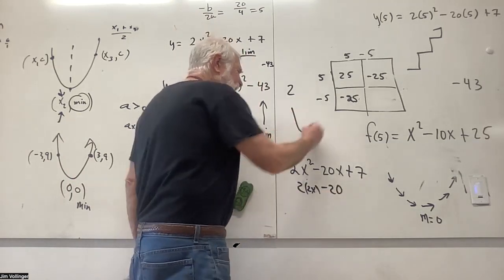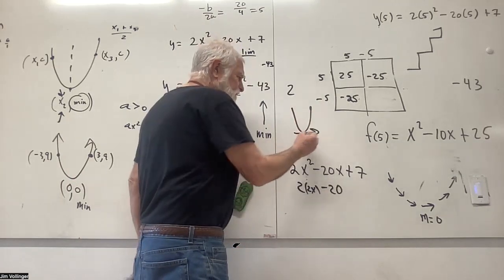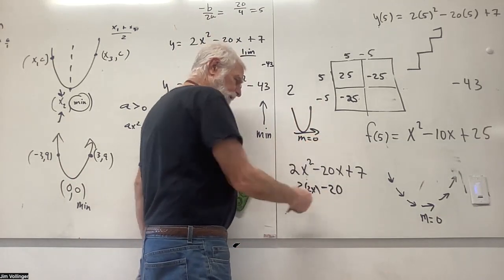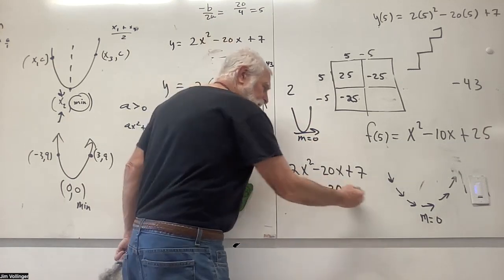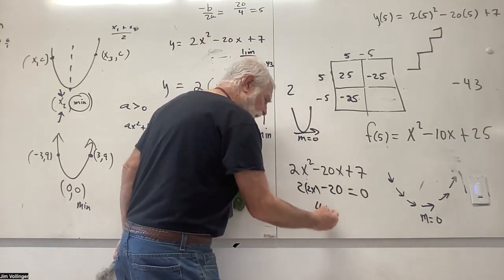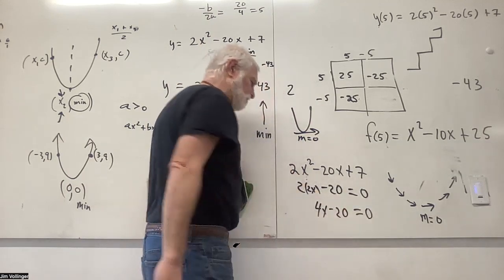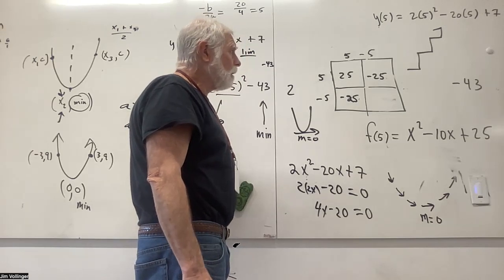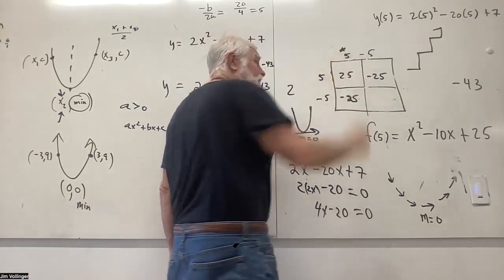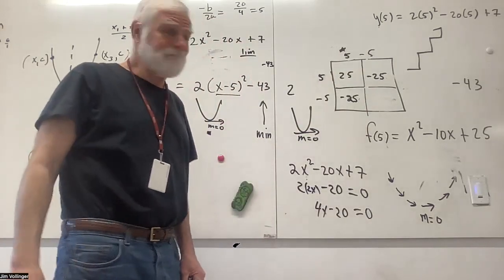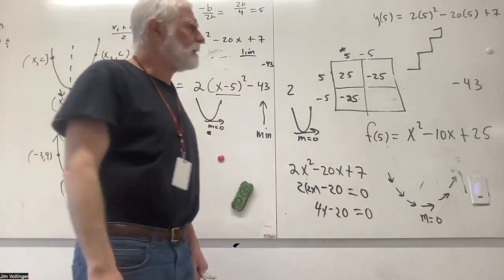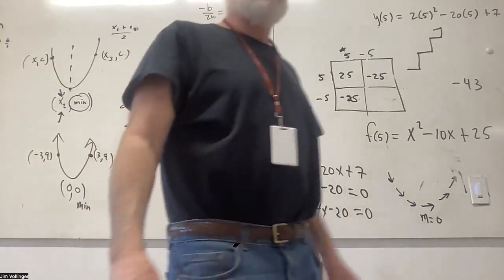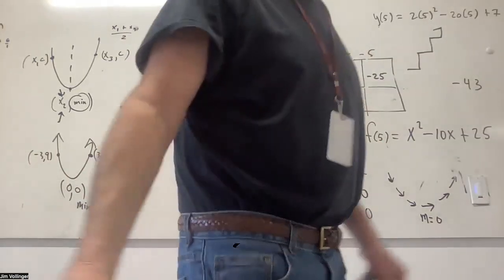And what did we say about the minimum? I think we said the slope is 0. And this is a statement about rates. Let's set it to 0. Let's take 4x minus 20 and set it to 0. Sure looks like x is 5. Oh, geez. Did that have something to do with an important value here? Must be a coincidence. Yeah, it's got to be a coincidence. What can I say? It's a coincidence. Let's just look at the general situation. All right, because it's got to be a coincidence.